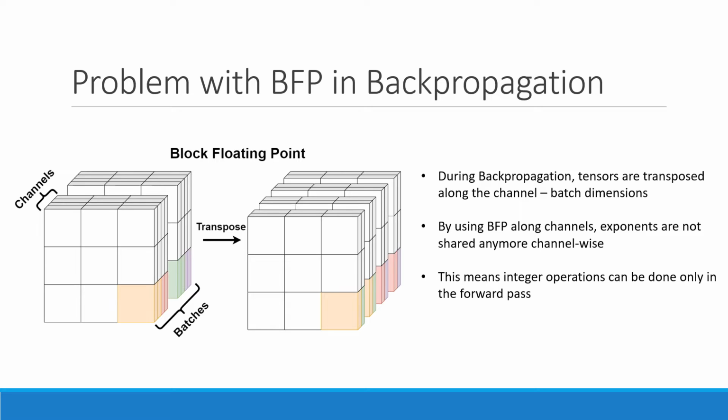The problem with using these formats during training is that in the backpropagation algorithm, the tensors in the convolutions are transposed, which means that channels are now batches and vice versa. As can be seen in the image, this means that the same exponents that were shared across the same dimension now are in different batches. Therefore, integer multiplications can no longer be carried out.